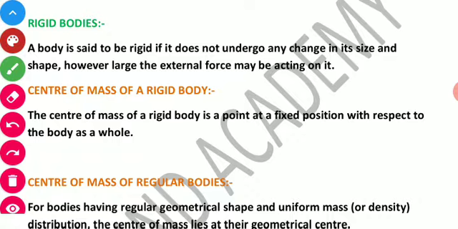Next is the center of mass of a rigid body. The center of mass of a rigid body is a point at a fixed position with respect to the body as a whole. So this is a point. Center of mass of a rigid body is a point at a fixed position with respect to the whole body.